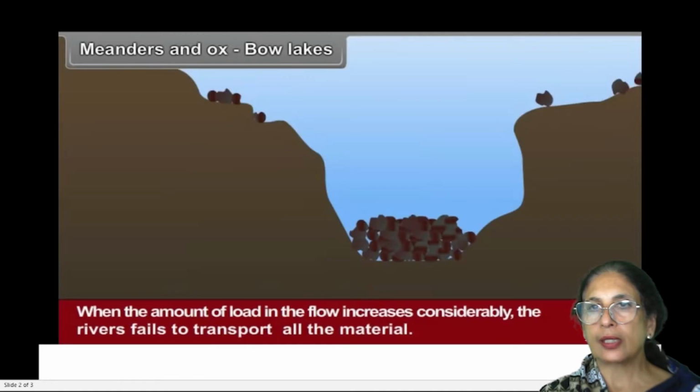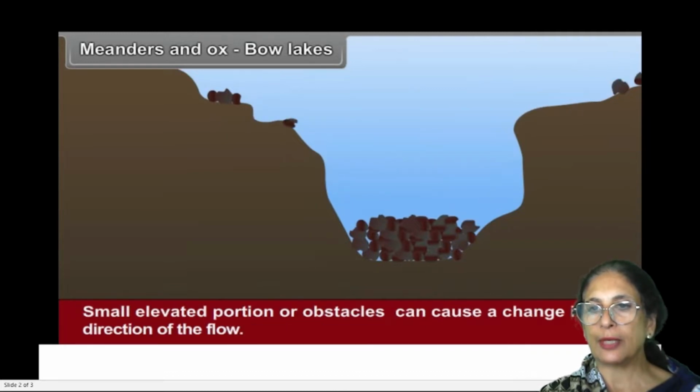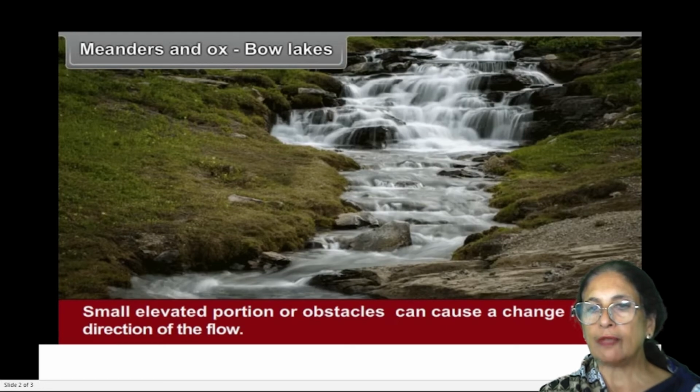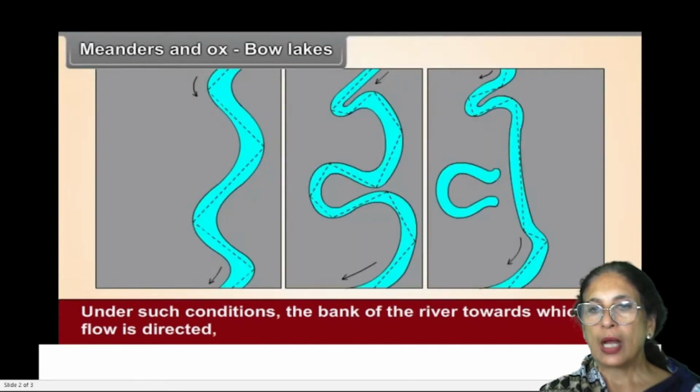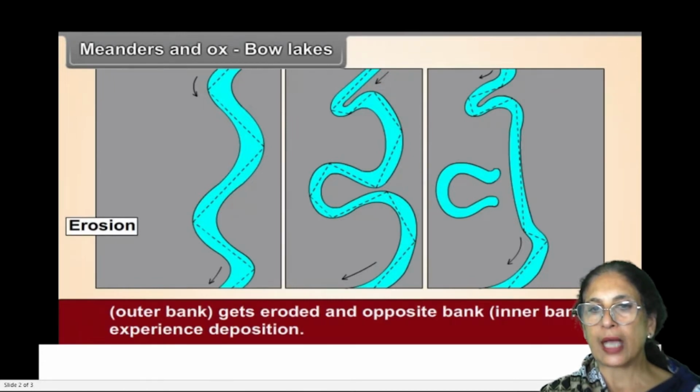Meanders and ox-bow lakes. When the amount of load in the flow increases considerably, the river fails to transport all the material. Small elevated portions or obstacles cause a change in the direction of the flow. Under such circumstances, the bank of the river towards which the flow is directed gets eroded, and the opposite bank, that is the inner bank, experiences deposition.